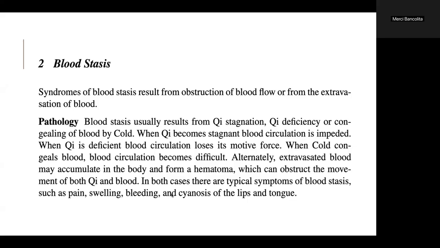Alternately, extravasated blood may accumulate in the body and form a hematoma, which can obstruct the movement of both Qi and blood. In both cases, there are typical symptoms of blood stasis such as pain, swelling, bleeding, and cyanosis of the lips and tongue.